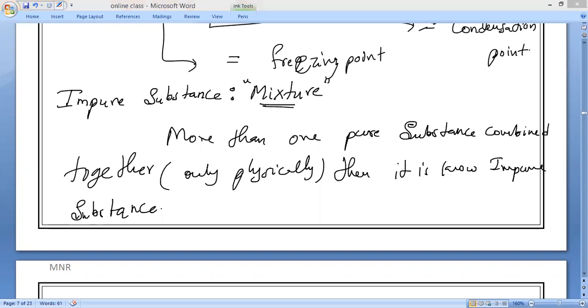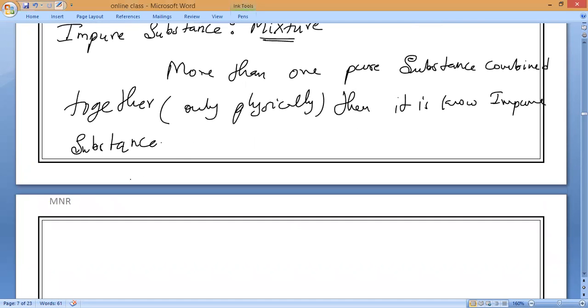Examples of impure substance, anybody can tell? Kaushik, for example, I will take a salt solution. Is it a mixture or compound or what? We can obtain the salt again from water. So salt solution is a mixture. Why?